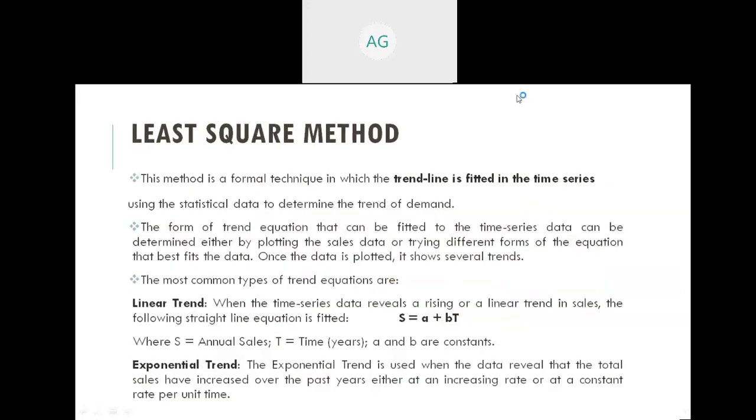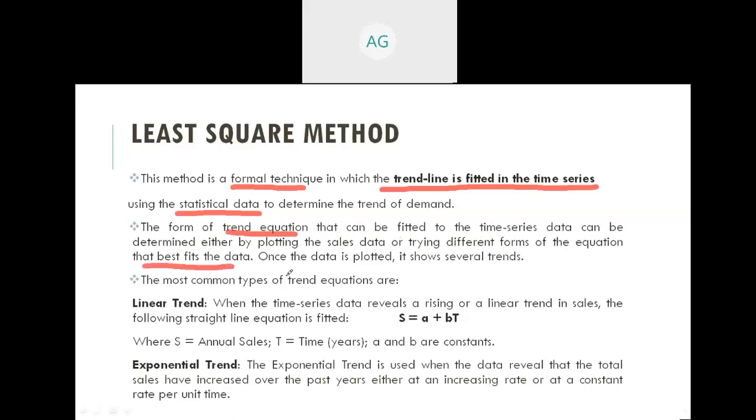Now the next method which comes under the trend projection method is the least square method. This method is a formal technique in which the trend line is fitted to the time series using statistical data to determine the trend of demand. The form of trend equation that can be fitted to the time series data can be determined either by plotting the sales data or trying different forms of equations that best fit the data.